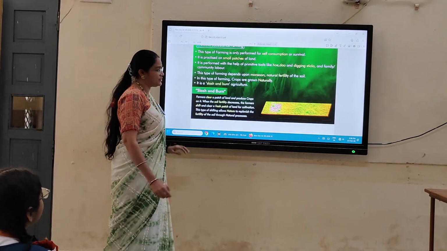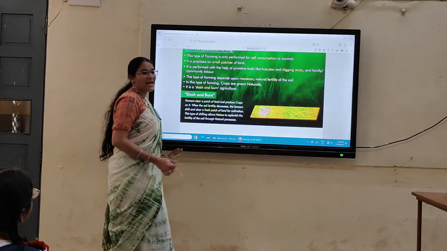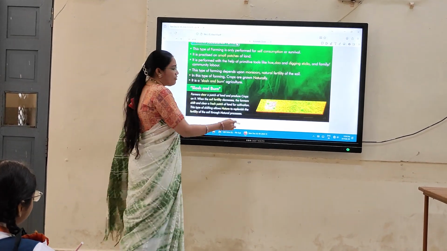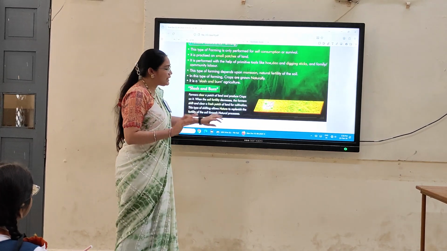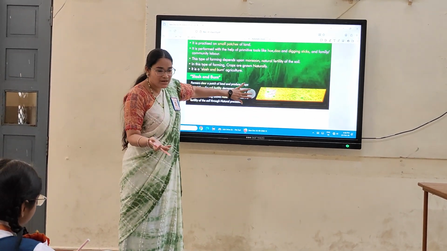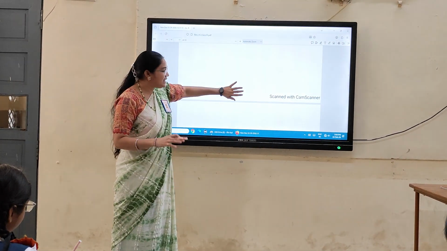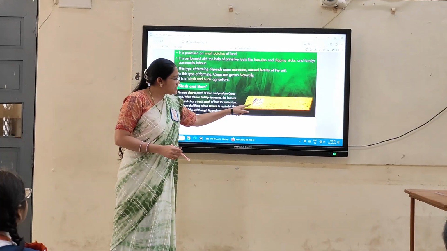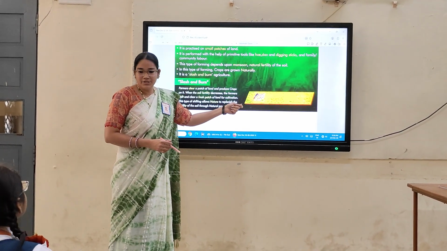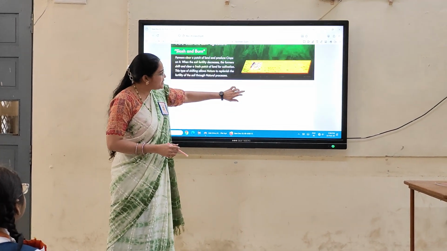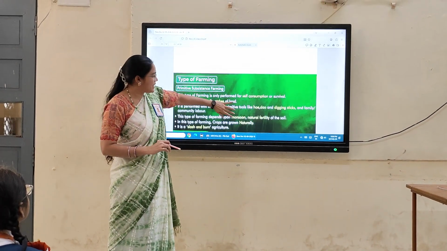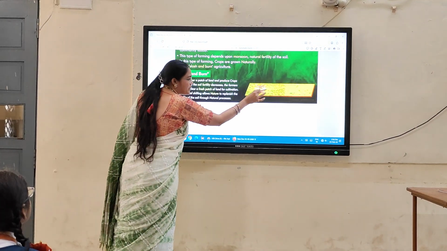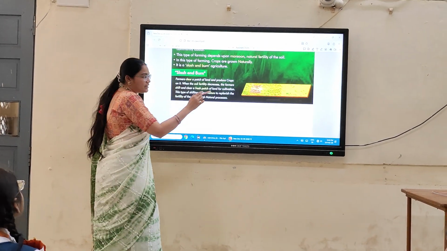In this slash and burn agriculture, first they select one patch of land. In this patch of land, whatever grass, trees or remaining grasses are there, first they clear it. This is the process of clearing the overgrown trees. After this, they burn the grass. So first they clear it, and then they burn the grasses.